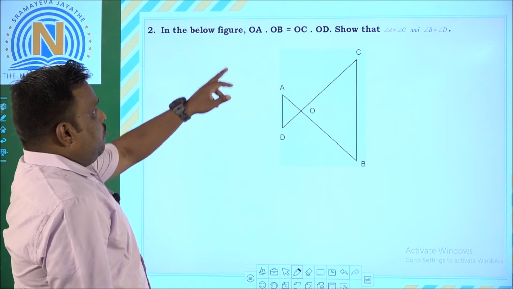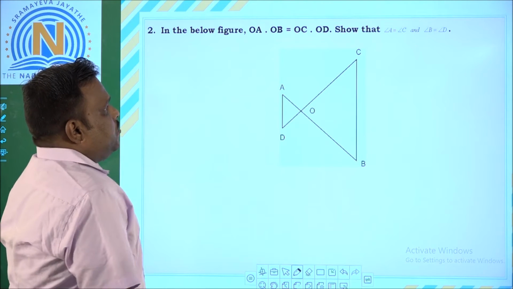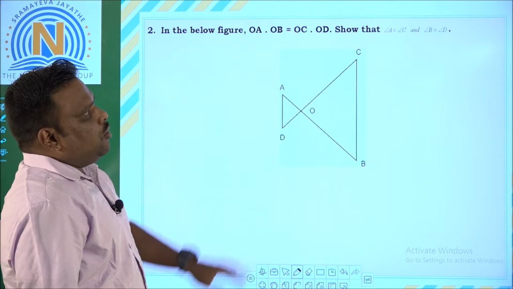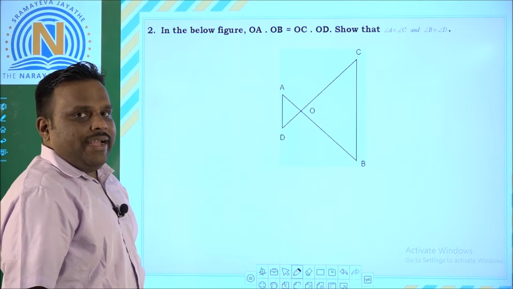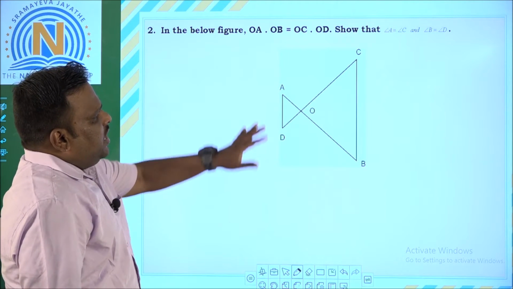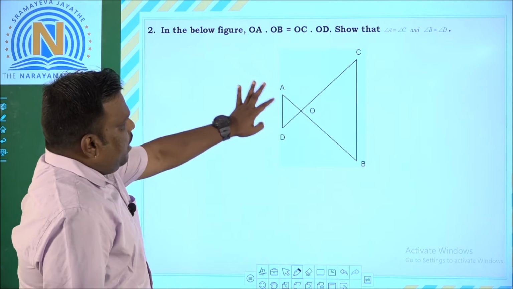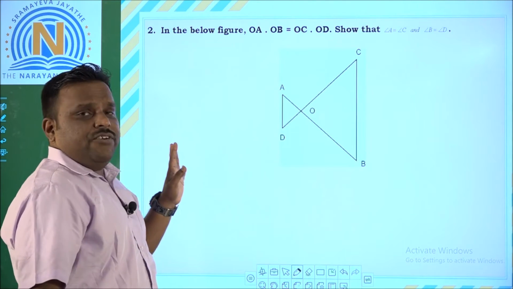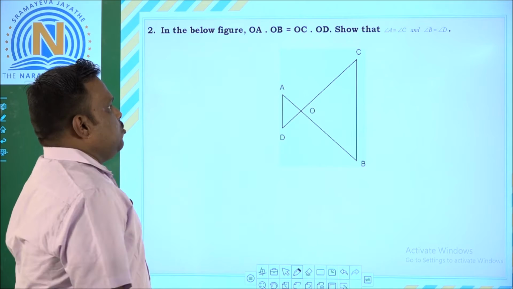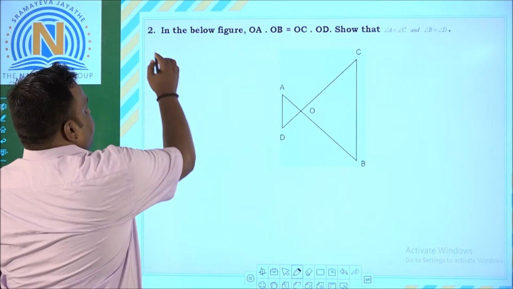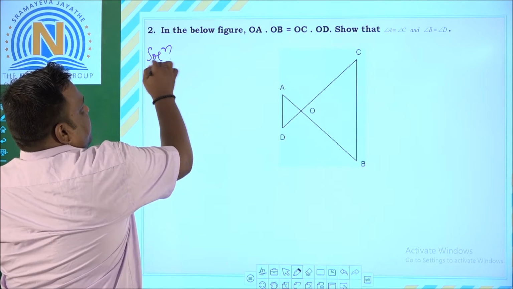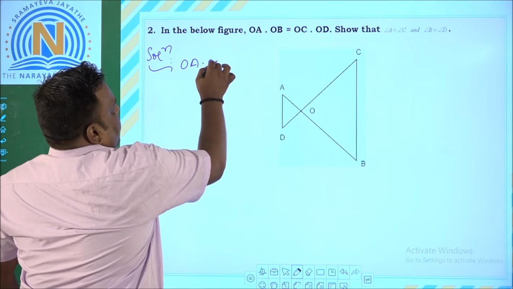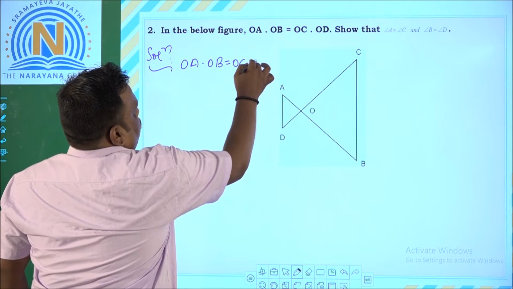In the below figure, OA into OB is equal to OC into OD. Show that angle A equals angle C and angle B is equal to angle D. That means it is enough to prove that triangles AOD and COB are similar, and ultimately we can make those angles equal. So now, let us take the given condition first. What is the given condition for us? OA into OB is equal to OC into OD.